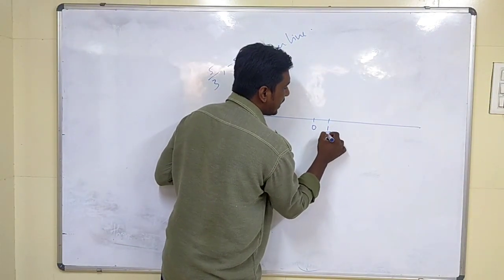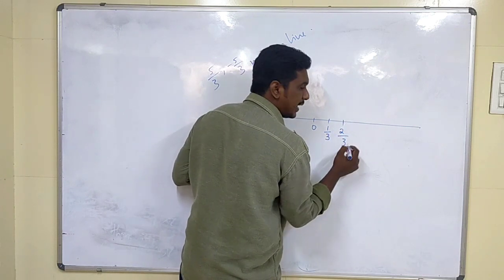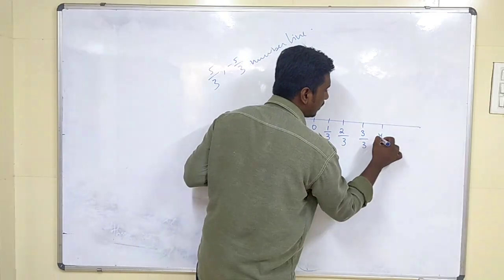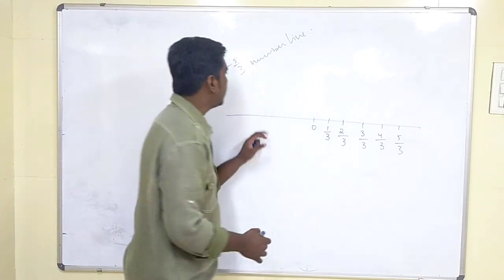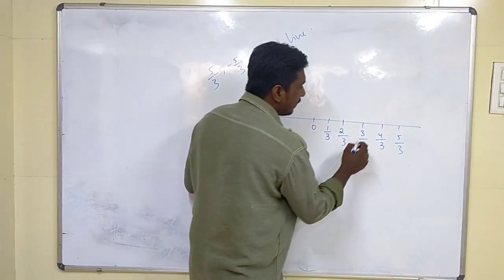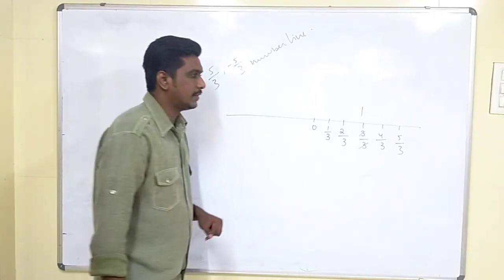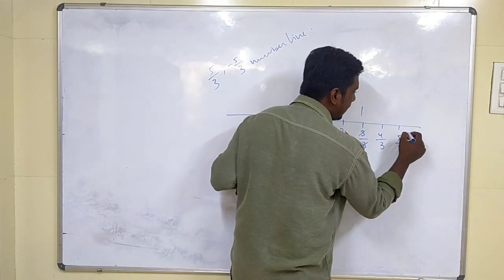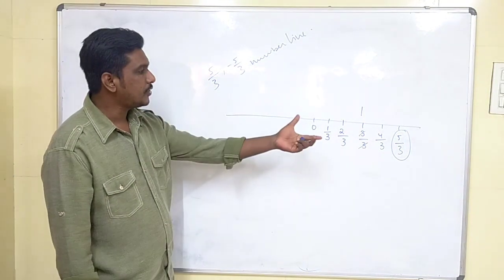So first we will have 1 by 3, 2 by 3, 3 by 3, 4 by 3, 5 by 3. Since we need 5 by 3 itself, we will stop there. If we observe, 3 by 3 is how much, children? 1. So this is 5 by 3 which we needed. We will circle that to show where it is.